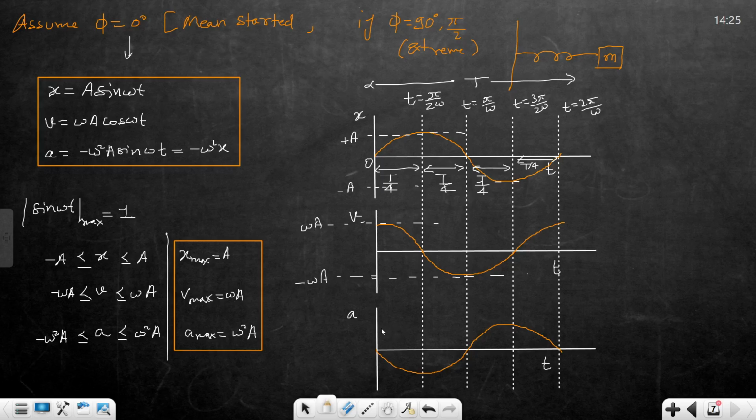The maximum value of a is plus omega square a, and this one is minus omega square a. Clear? Is it clear?